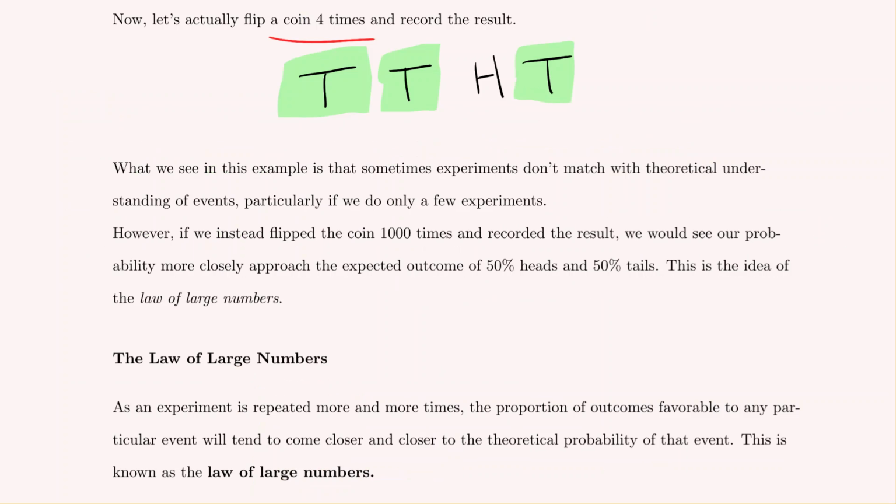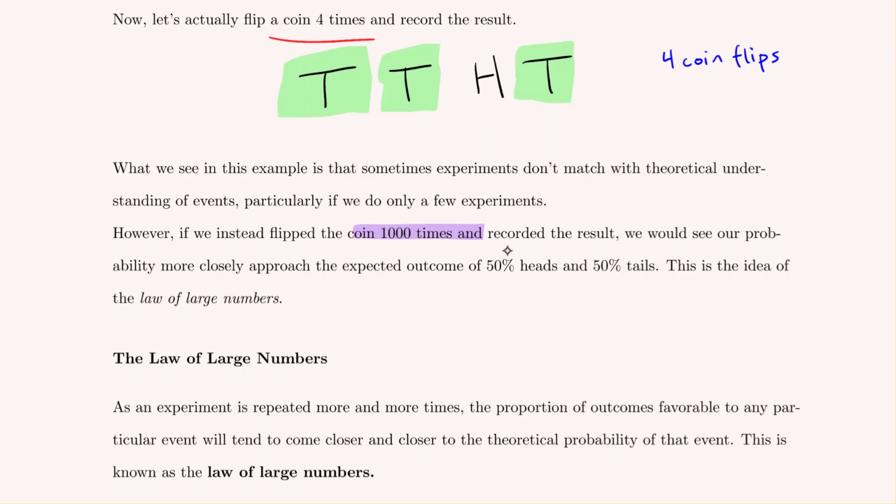However, one thing that we need to keep in mind is that in this particular experiment, I only did 4 coin flips, which from an experiment perspective is really not much. For instance, right now I have 3 out of 4, or 75% of the occurrences being tails. But if I flipped a coin 100 times, I would get much closer to that theoretical expectation that 50% of the coins should be tails, 50% should be heads. Even more so if I flipped the coin 1,000 times and recorded the result.